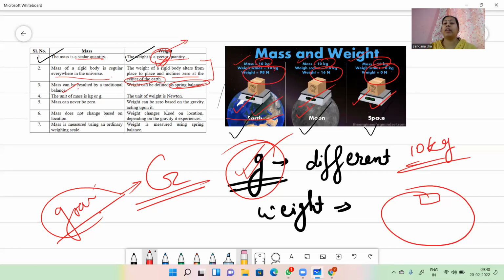Because at every place my weight is a little bit different, as well as with the machine. Every machine has a different weight. Now, mass is recorded in the unit kg as well as weight in newton. Mass can never be zero, but your weight can be zero, depending upon the gravity. Mass does not change based on location, but weight can change because of the gravity. Mass is measured by an ordinary weighing scale, and weight is measured by the spring balance.